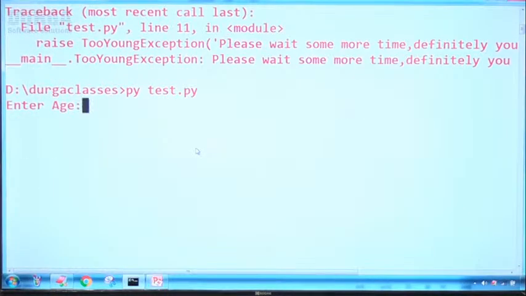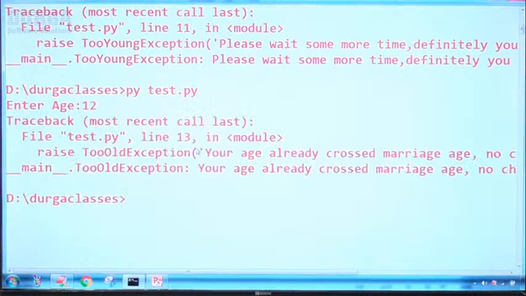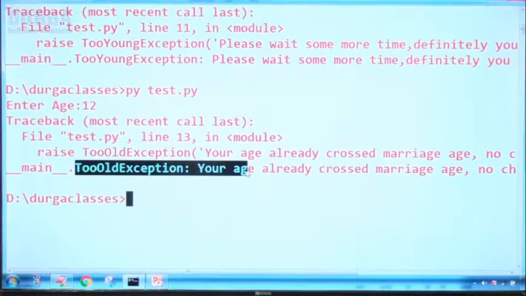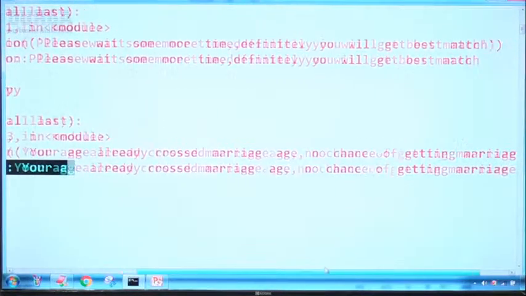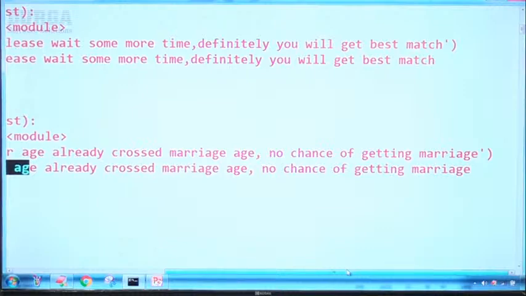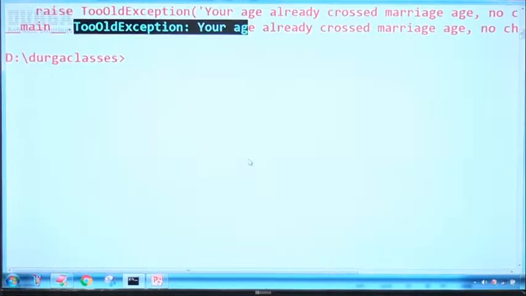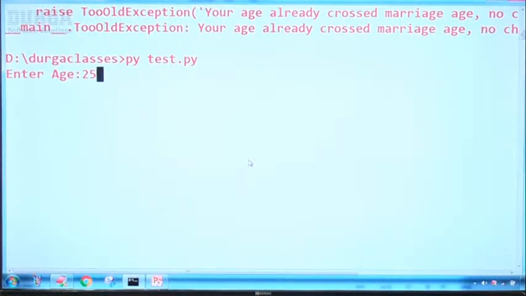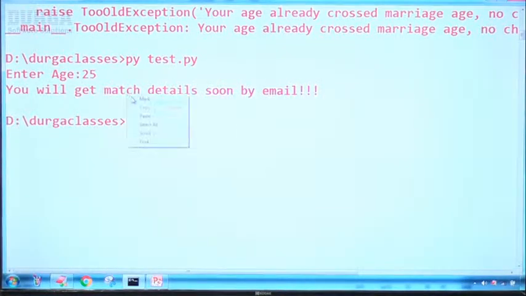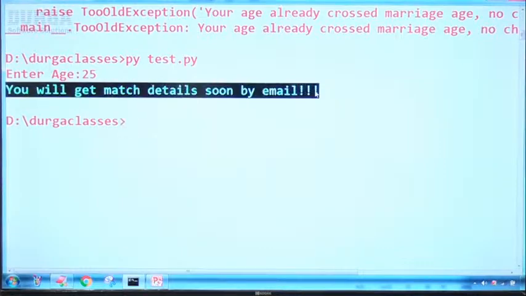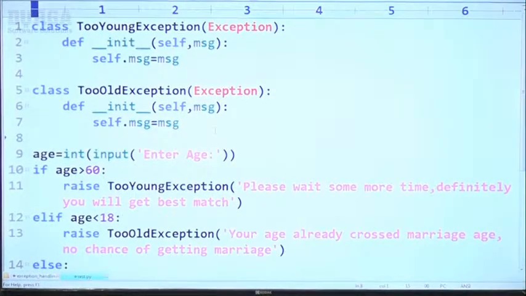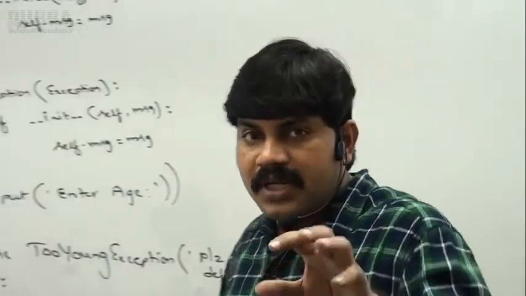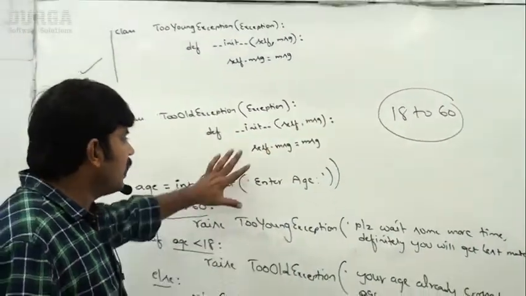Sir, enter age. This time I'm taking 12 years. Now TooOldException: your age already crossed marriage age, no chance of getting marriage. Remember this one, sir. Next, 25, perfect marriage age for the gent. I'm taking 25, sir. No exception. You will get the match details soon by email. So I hope the terminology is very clear for you people, how to define and how you can raise our exceptions.